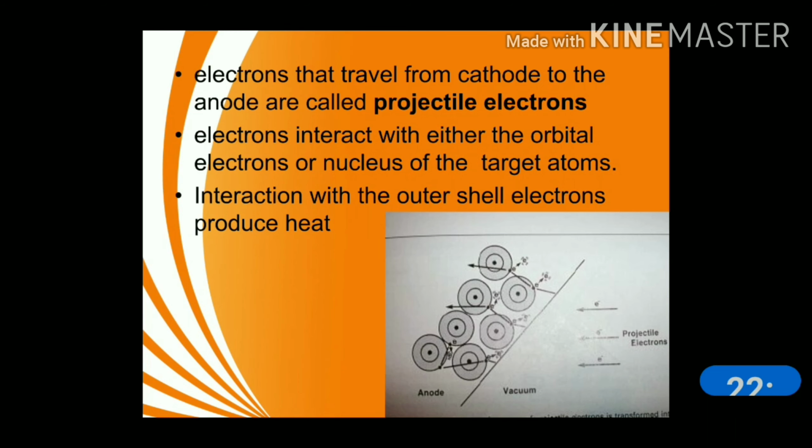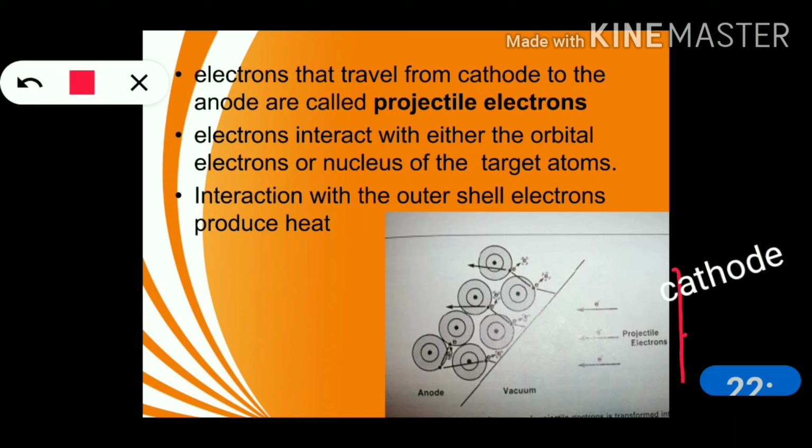Electrons that travel from cathode to anode. So this is the anode and these are the electrons that travel from the cathode to the anode. They are called projectile electrons. They will interact with the orbital electrons or with the nucleus of an atom.